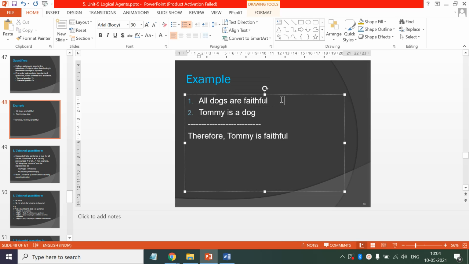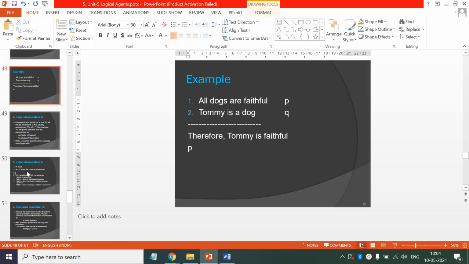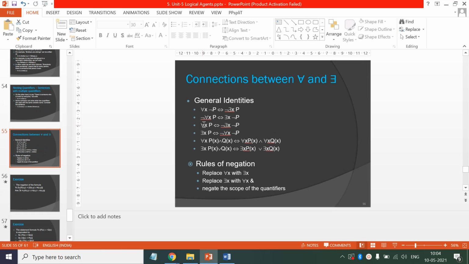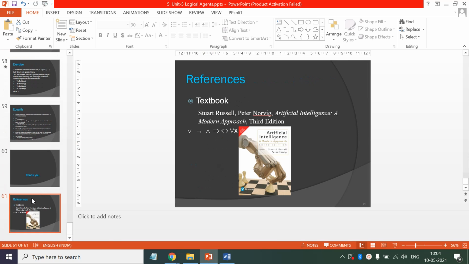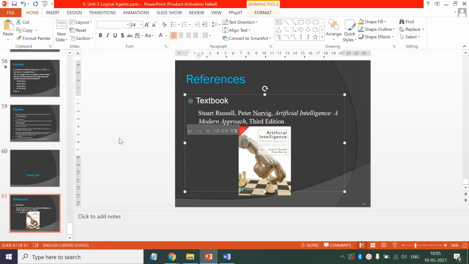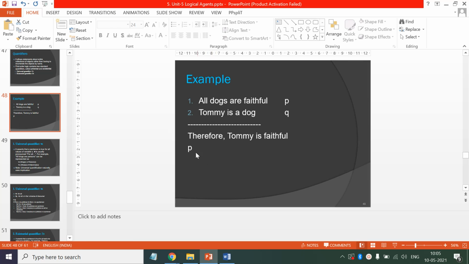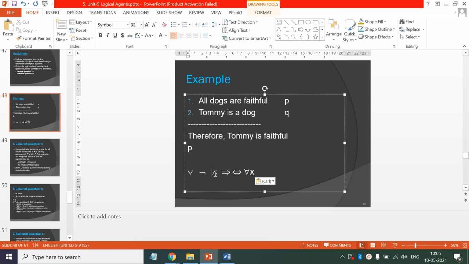So let me write this sentence as P and this as Q. Now the meaning will be P and Q. So the propositional sentence is this one, P and Q implies, and let us say this third sentence is R. Now can we infer this R from this P and Q in propositional logic?